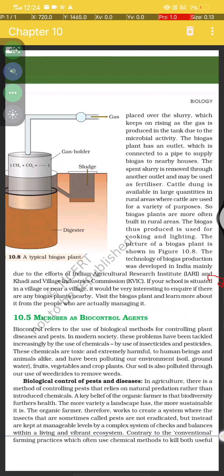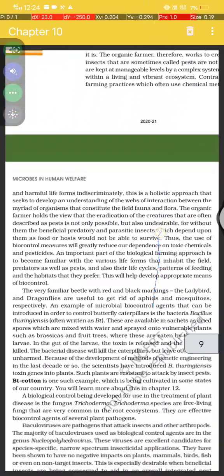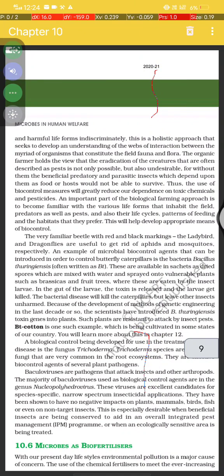Contrary to conventional farming practice, which often uses chemical methods to kill both useful and harmful life forms indiscriminately, this is a holistic approach that seeks to develop an understanding of the ways of interaction between the myriad organisms that constitute the field fauna and flora.